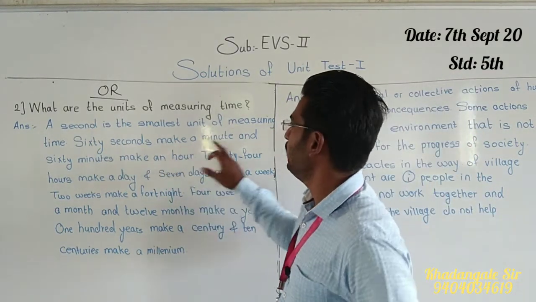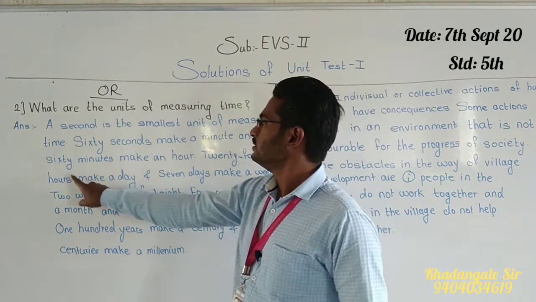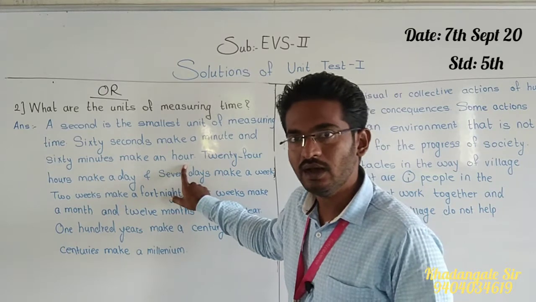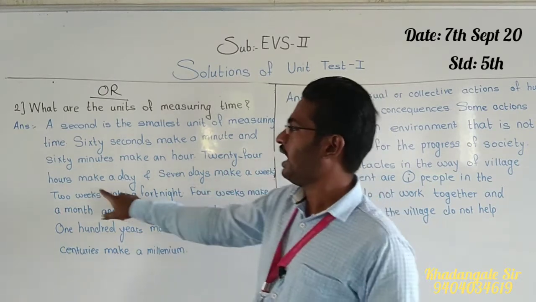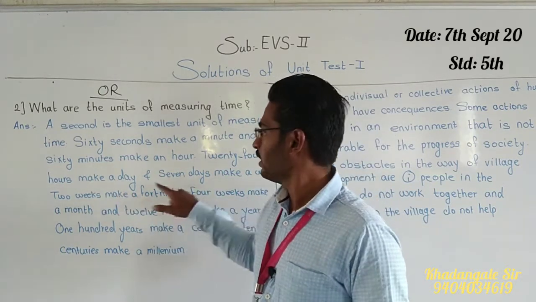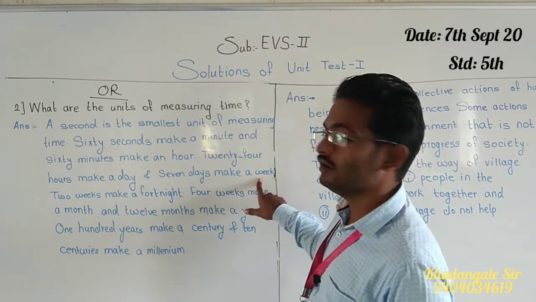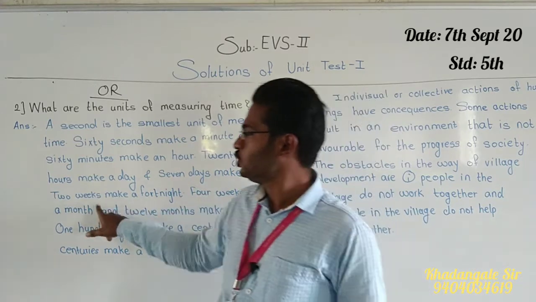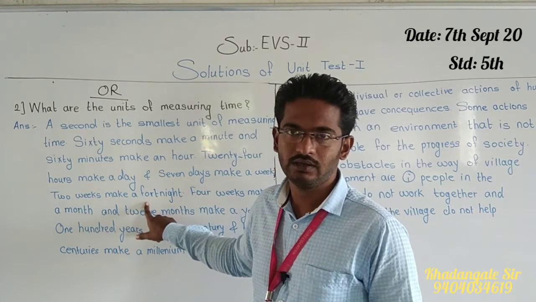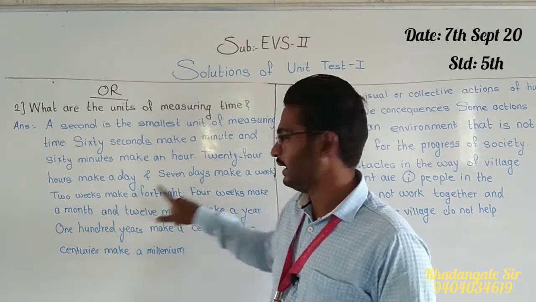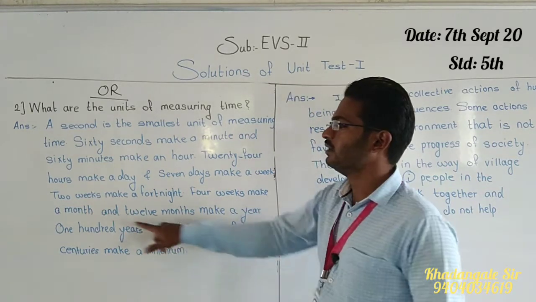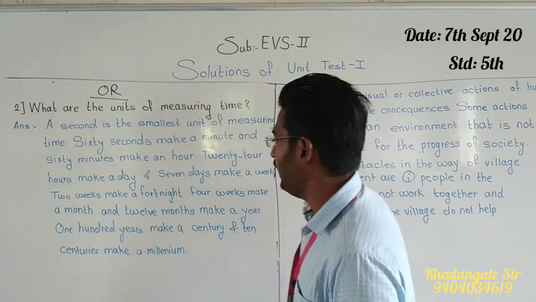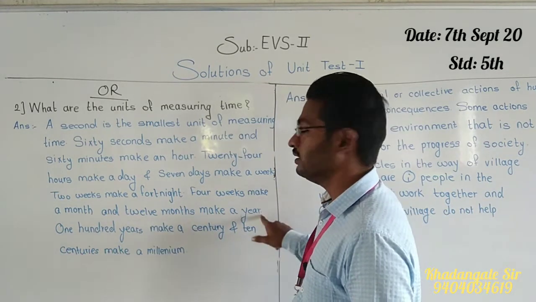60 seconds make a minute. 60 minutes make an hour. 24 hours make a day. And 7 days make a week. 2 weeks make a fortnight. And 4 weeks make a month. And 12 months make a year.